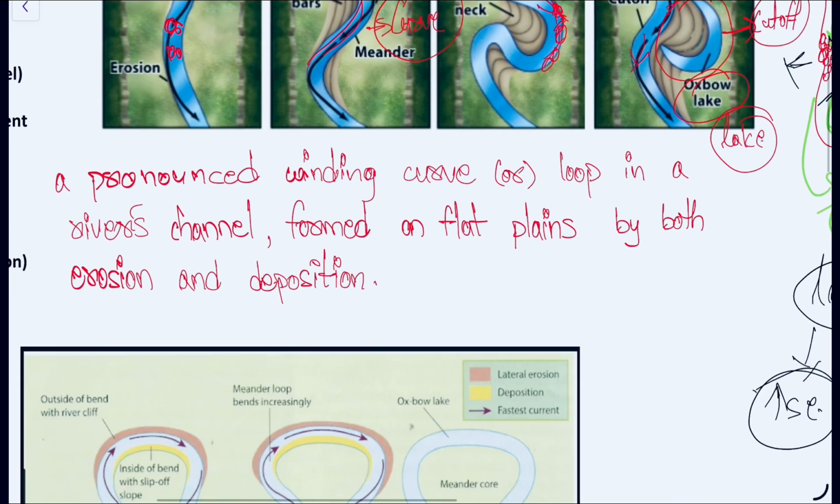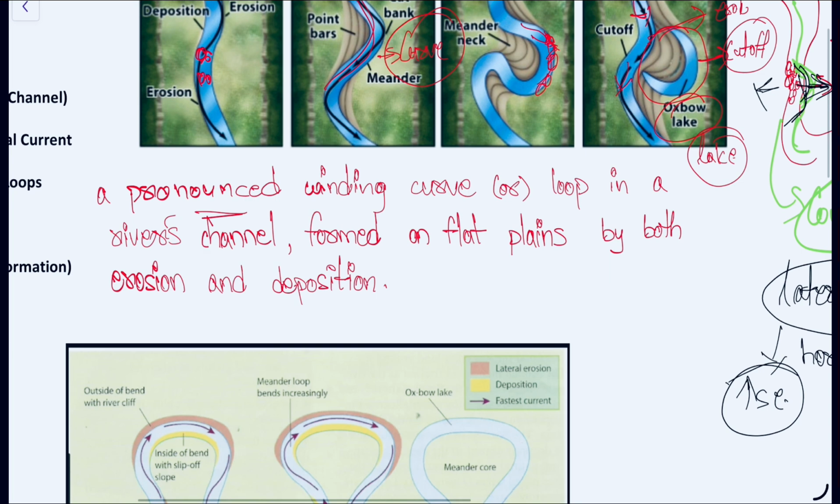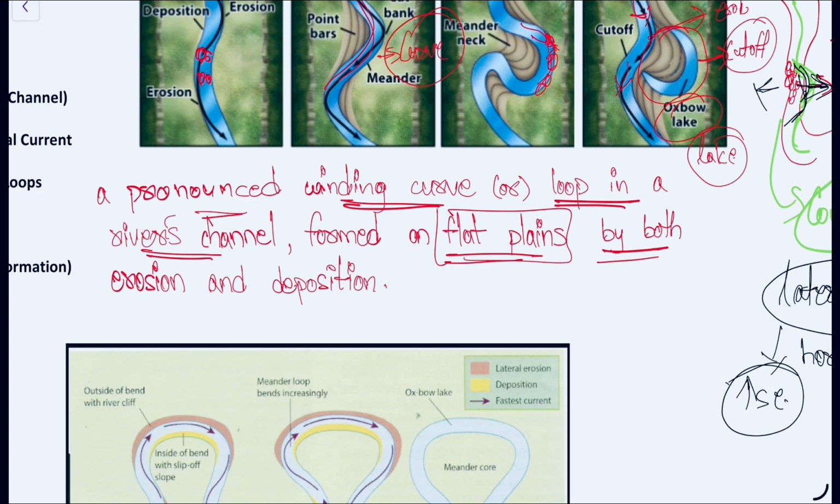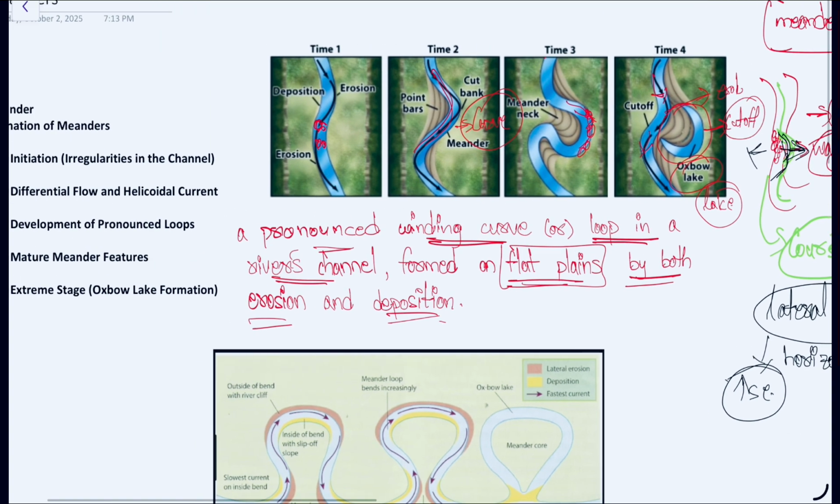So what is a meander? A meander is a pronounced winding curve or loop in a river channel formed on flat plains by both erosion and deposition. That is what is called a meander.